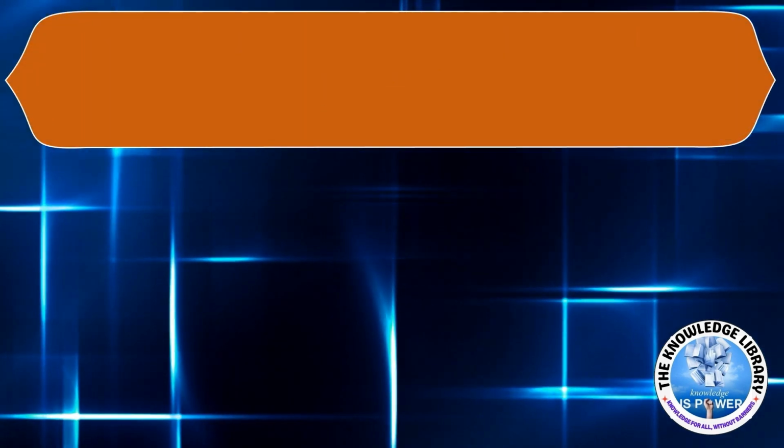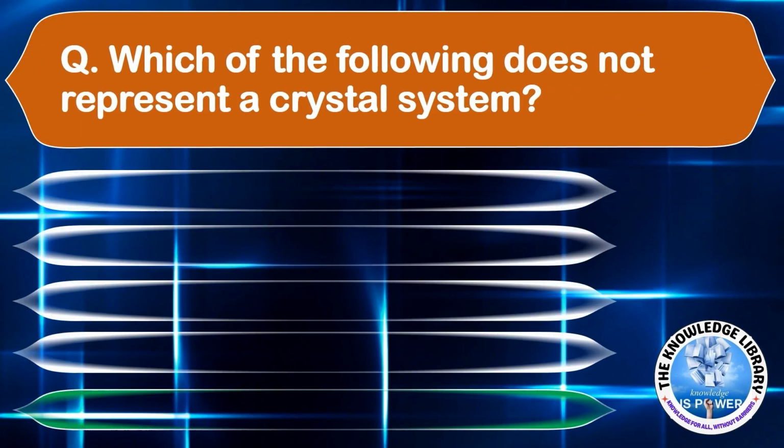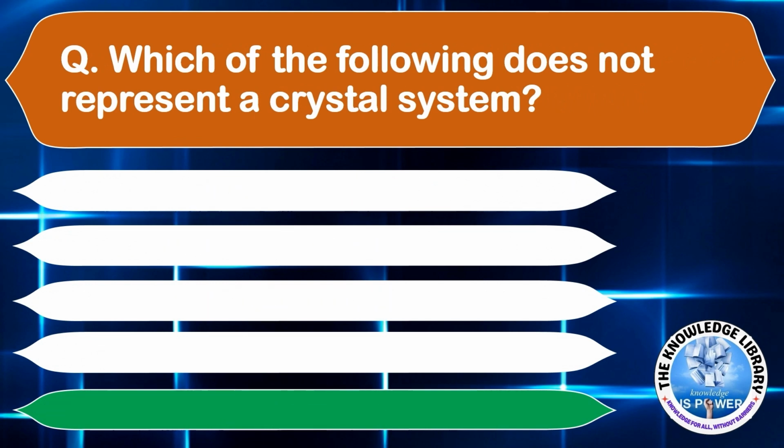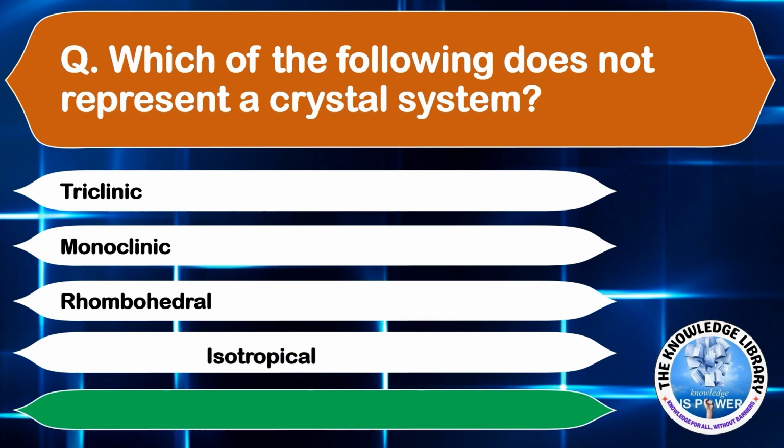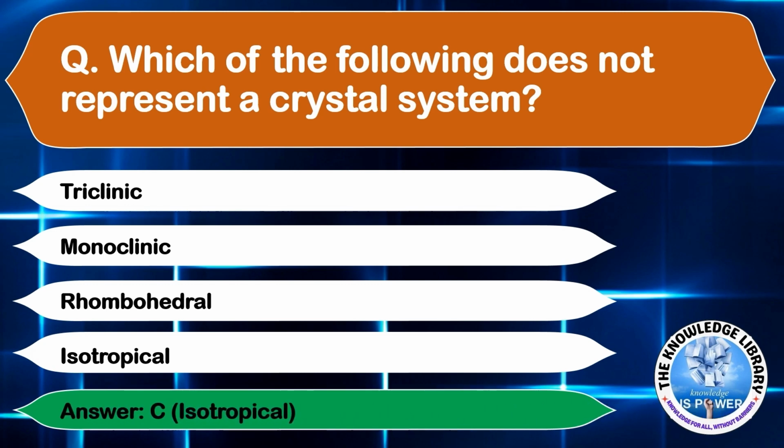Moving on to the next question. Which of the following does not represent a crystal system? Option A, triclinic. Option B, monoclinic. Option C, rhomboidal. Or option D, isotropical. The correct answer is option D, isotropical.